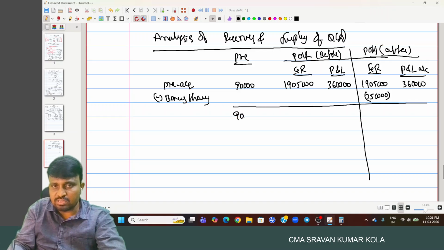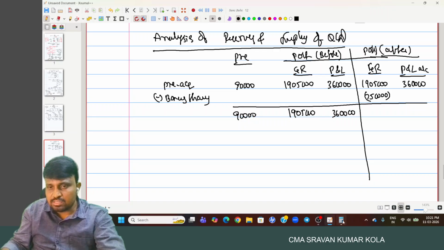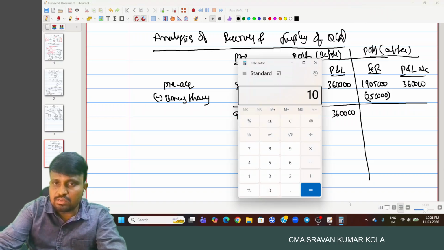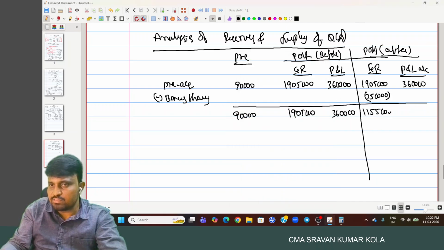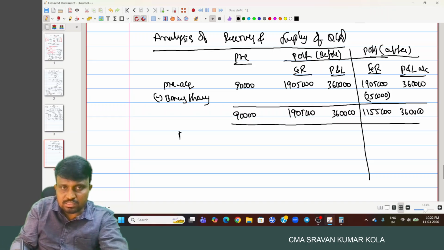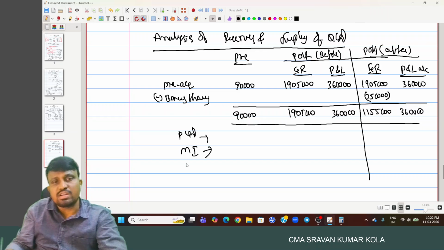Then what is the remaining part? 90,000, and 19 lakh 5,000 minus 7 lakh 50,000 is 11 lakh 55,000, and 3 lakh 60,000. And in this we have to calculate P Limited and minority interest part.